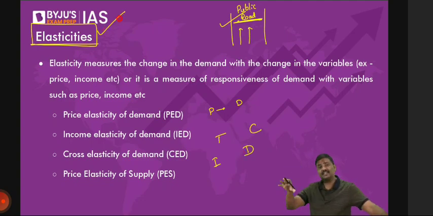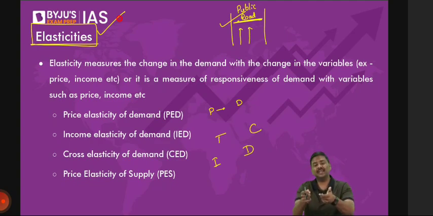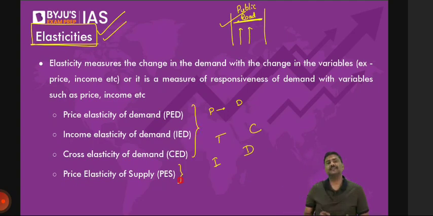I'll define it again. Elasticity measures changes. We are measuring changes that take place as a result of a change in one more factor. For example, if factors such as income change, price changes, or the price of related goods changes, as a result of this, how much is the change in the demand? That measurement is called elasticity. Although I'm talking in the context of demand here, we can measure the change from the demand side as well as the supply side.